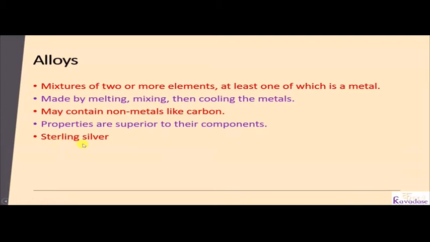In the case of sterling silver, the composition is 92.5% silver and 7.5% copper. So the hardness of sterling silver is more than pure silver. Hence alloys are mostly developed because their properties are superior. Physical, mechanical and thermal properties are superior to pure metals. Then bronze, we already know bronze is a 7:1 ratio of copper and tin.